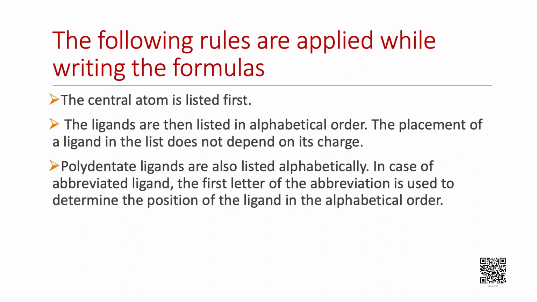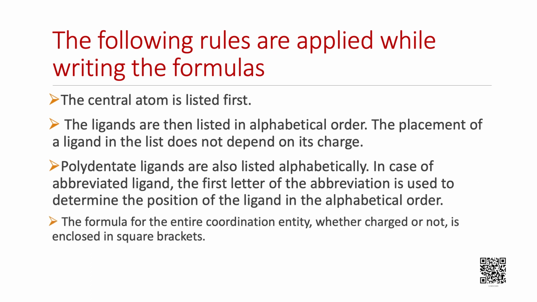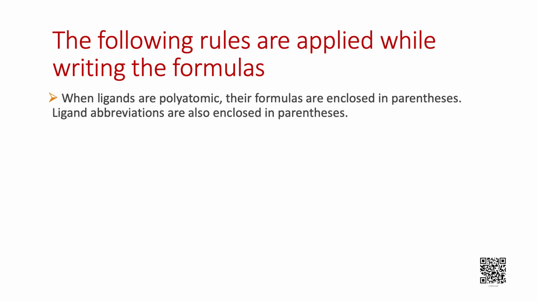in the alphabetical order. The formula for the entire coordination entity, whether charged or not, is enclosed in square brackets. When ligands are polyatomic, their formulas are enclosed in parentheses. Ligand abbreviations are also enclosed in parentheses.